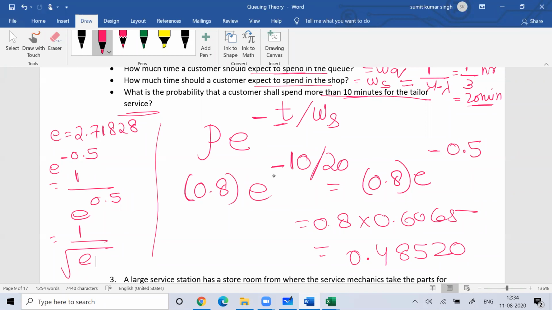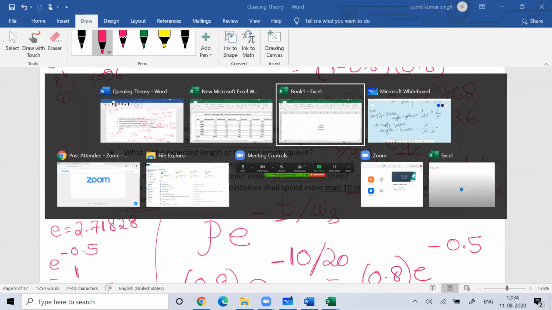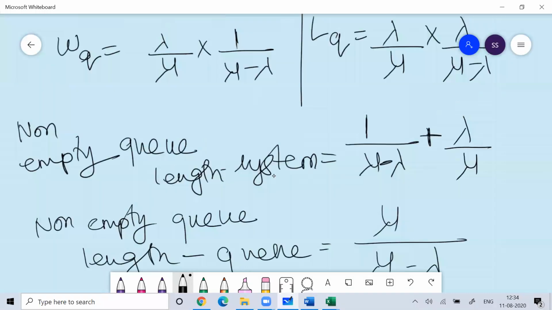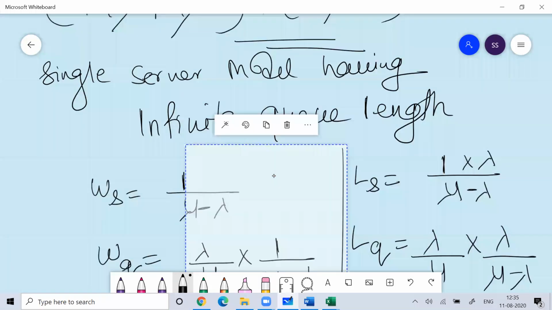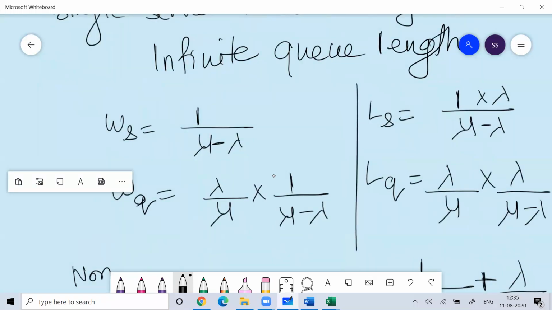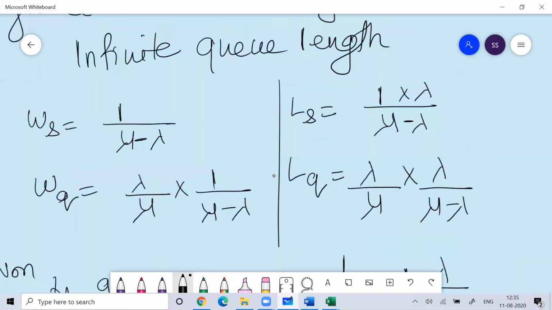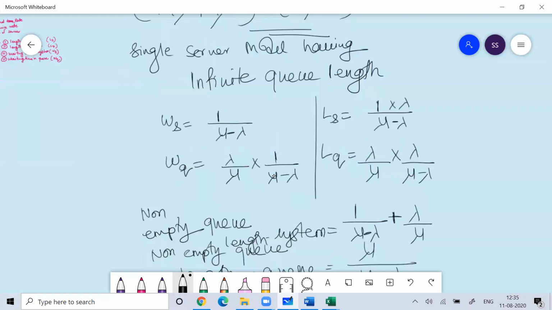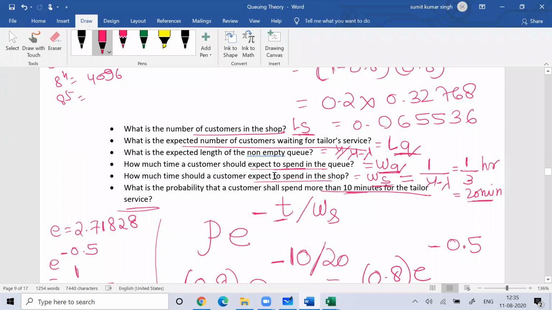This is what we'll do today for today's class. This calculation you can do very easily. Already in the previous class I have discussed LS, LQ, WQ, WS, all those formulas, the length of the queue, the length of the system. All these are the formulas for the single server model. You just need to learn these formulas by heart. Solving them is not a big thing, you can easily solve them.